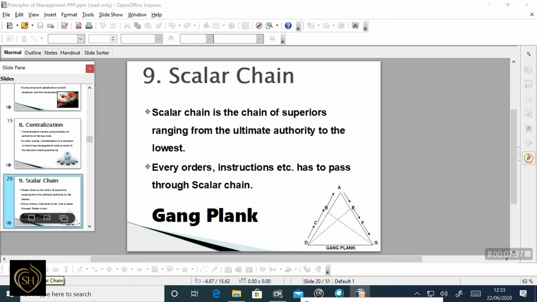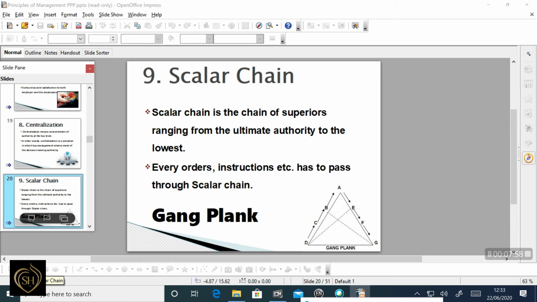The organization should have a chain of authority and communication running from the top manager to the lower level. So every order or instruction has to pass through this scalar chain.